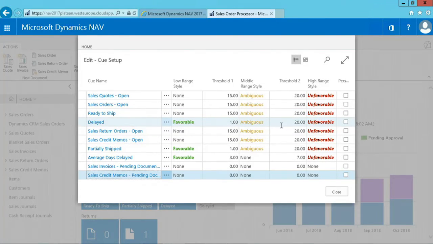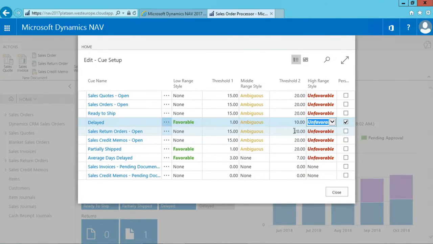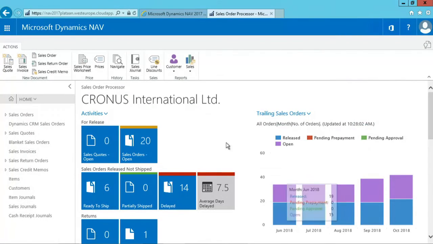Now I can change this. So for example, I can go to 20 and I can change this, for example, to 10, saying that everything that is delayed 10 days or more should now be considered as unfavorable. And what you see now is that I have a personalized queue. So let me show you. If I now go to close, you can see now that the bar displays the red color, which means unfavorable.